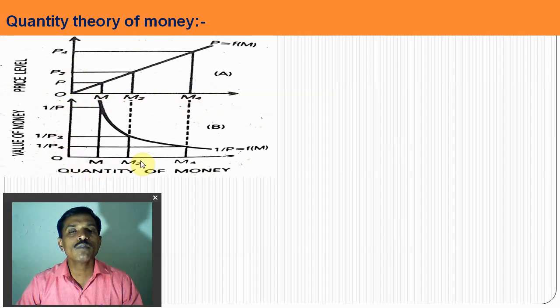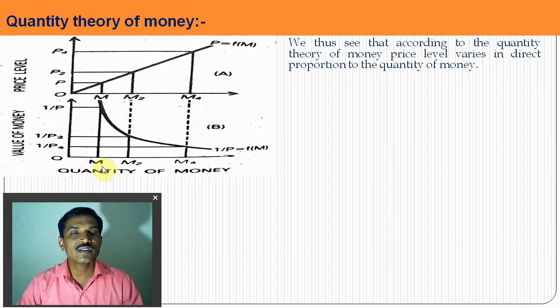And in part B of this diagram, on the x-axis is the money supply, and the y-axis is the value of money.